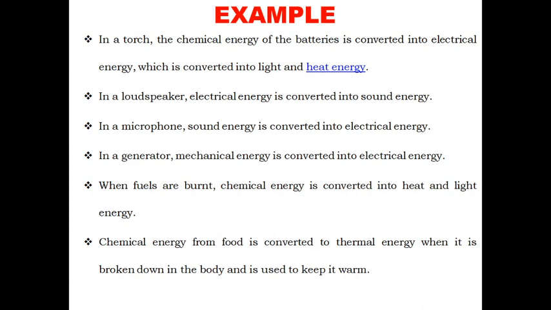Fourth example, generator: mechanical energy is converted into electrical energy. Fifth example, when fuels are burned, chemical energy is converted into heat and light energy. Last example, chemical energy from food is converted to thermal energy when it is broken down in the body and is used to keep it warm.